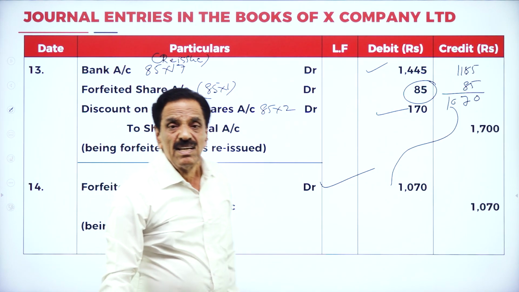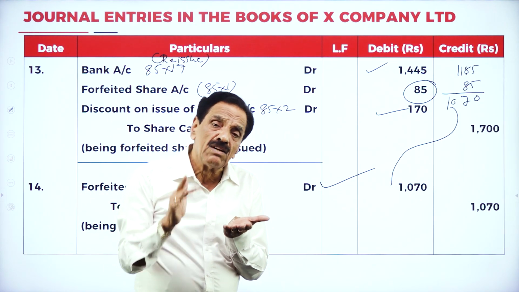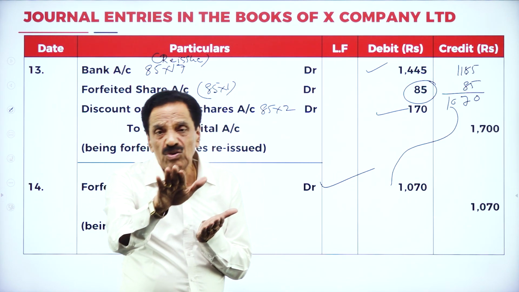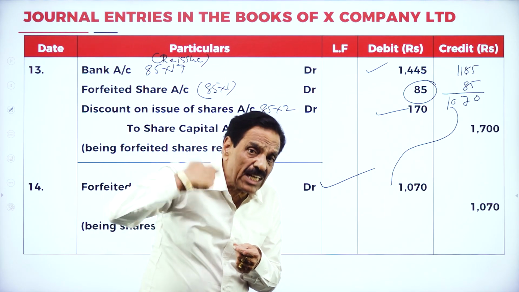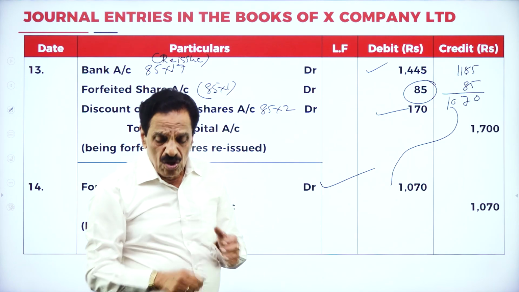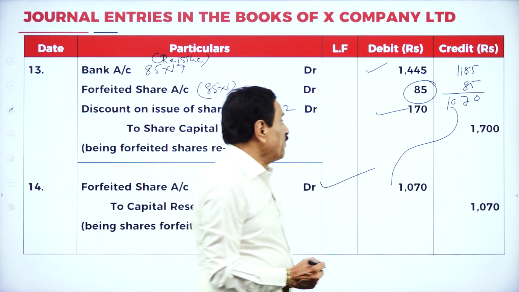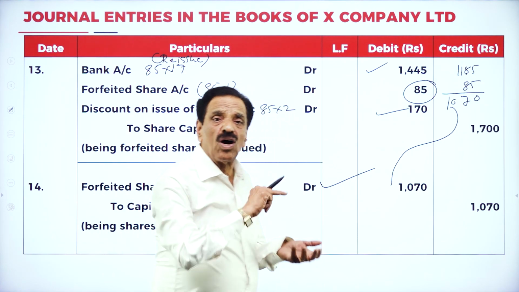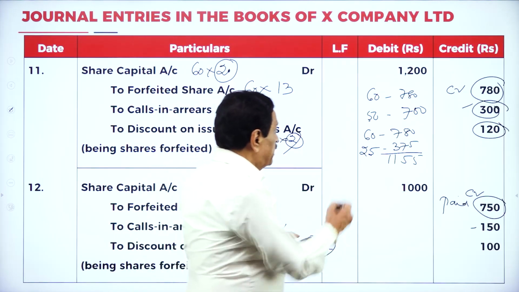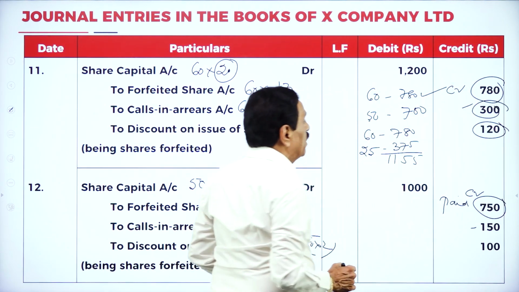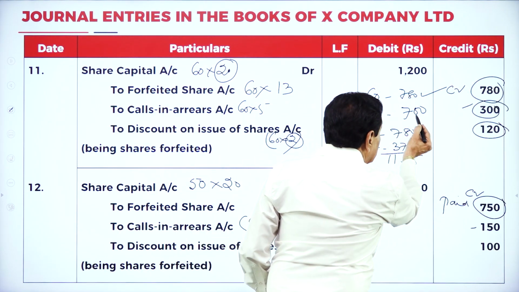We'll repeat. 60 of the first man, 50 of the second man, totally 110. But reissued at how much? 85 at 17 rupees only. By forfeiture you got some amount. Now, if we see, you can understand. For 60 shares, you got 780. For 50 shares, you got 750.